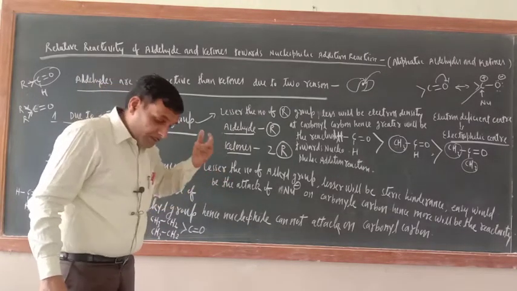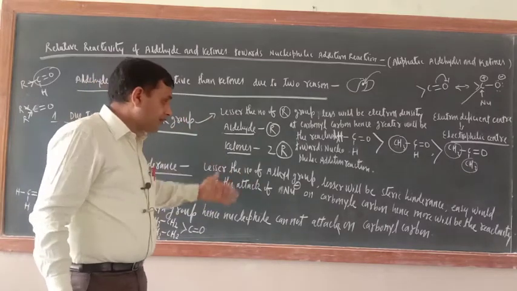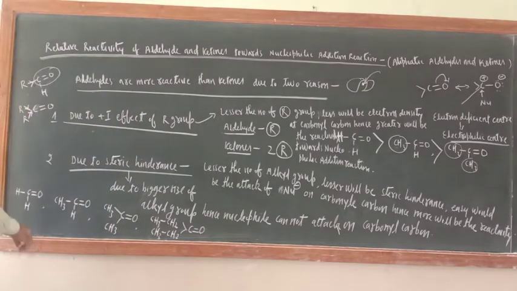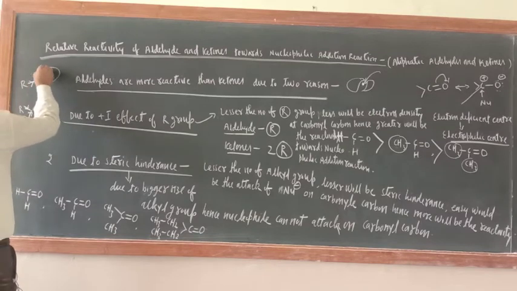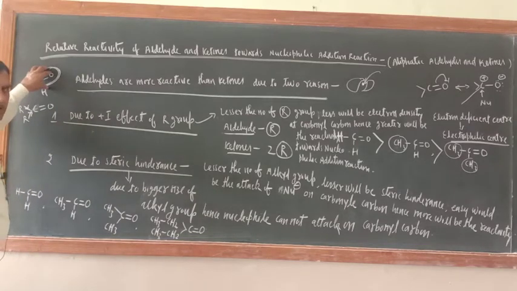So what would be the effect of the bigger size of alkyl groups? The site is the carbonyl carbon and oxygen, and they will cover this group. The nucleophile won't have a site to make an attack or to make a bond with the carbonyl carbon.